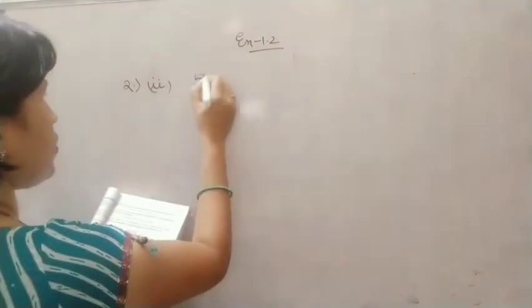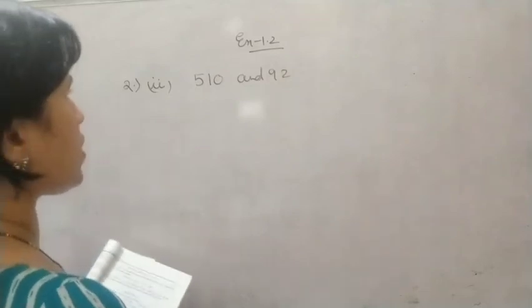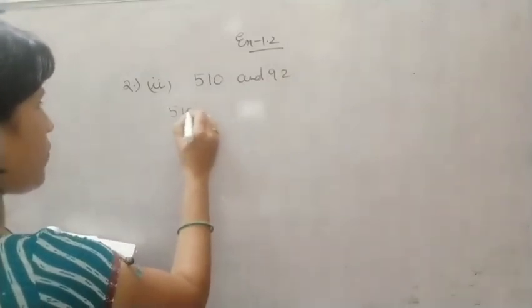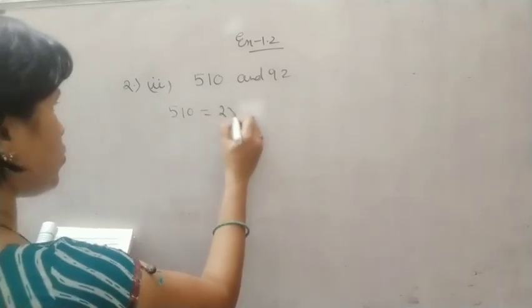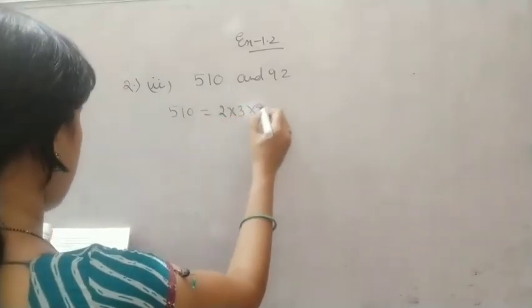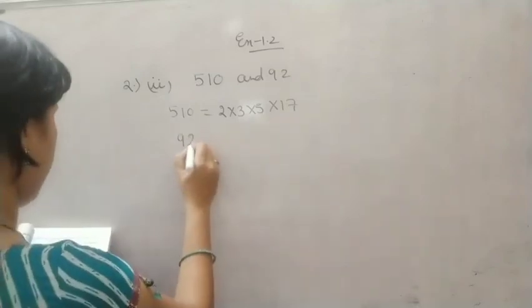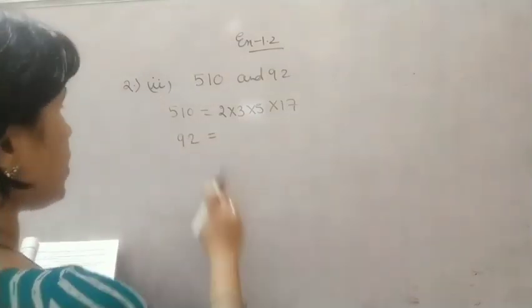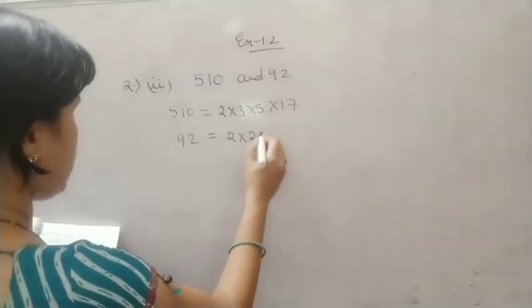The numbers given are 510 and 92. You have to find the prime factors of 510, like I have shown you. It will come 2 into 3 into 5 into 17. Then we'll go with 92. The factors of 92 will come 2 into 2 into 23.